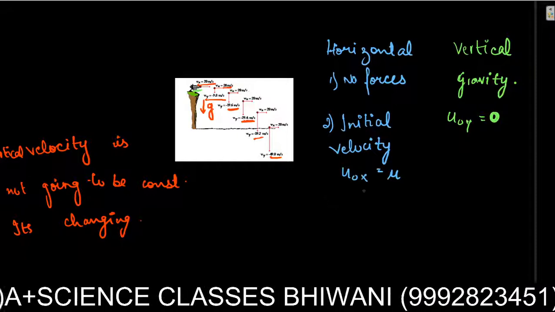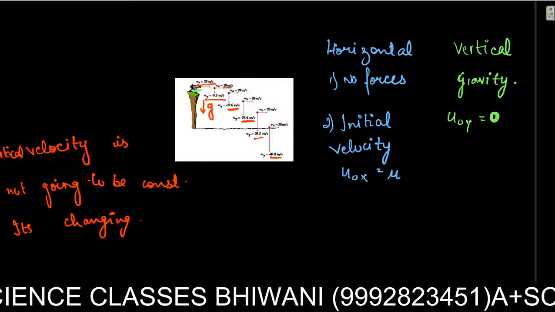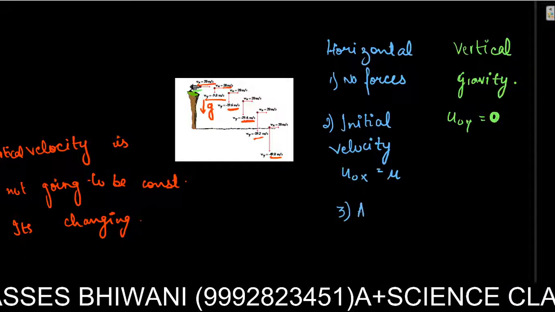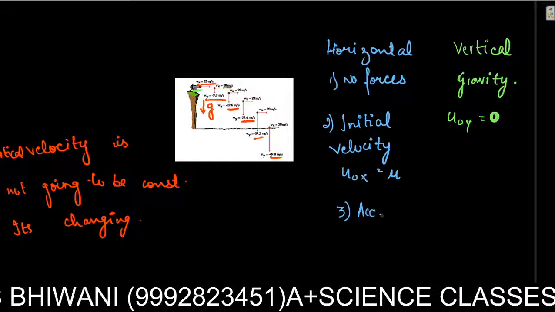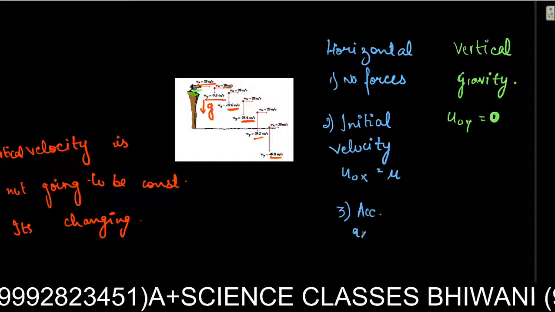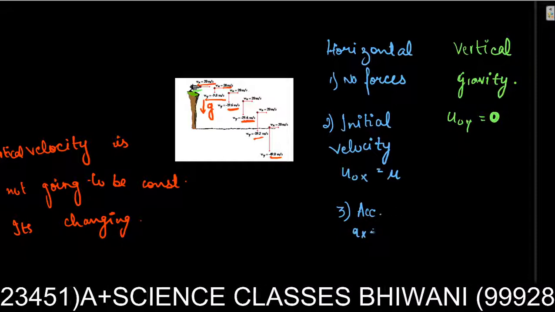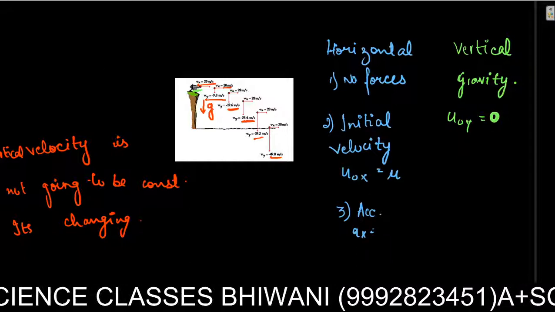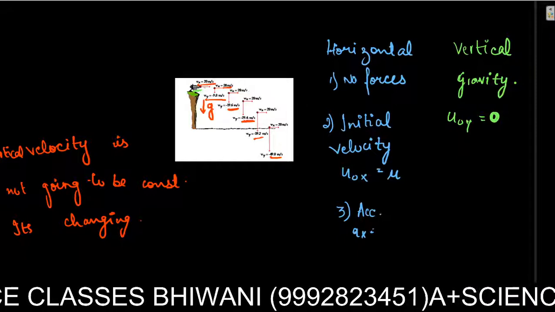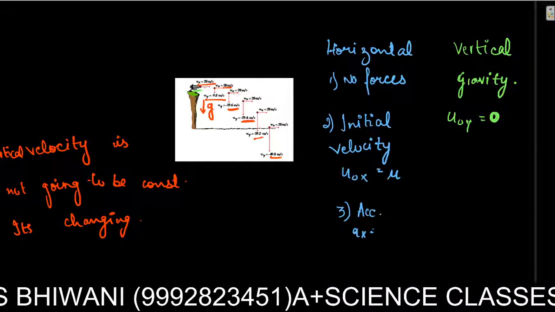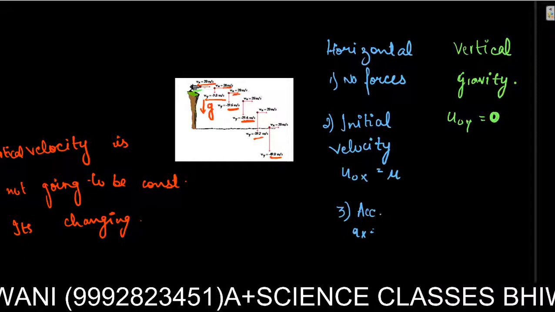And now acceleration, if we talk about acceleration in the x direction, that is ax. If you notice from the diagram, the horizontal velocity vx or ux, you can just write it according to what you want to.